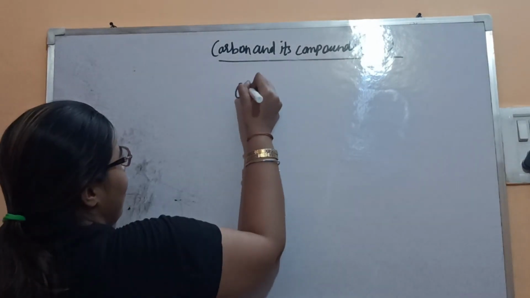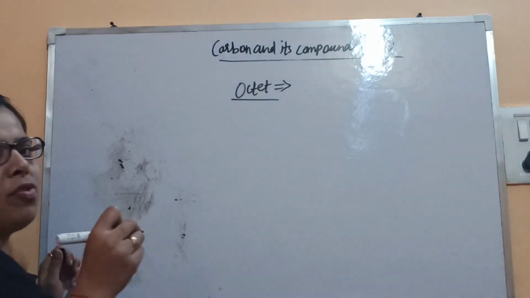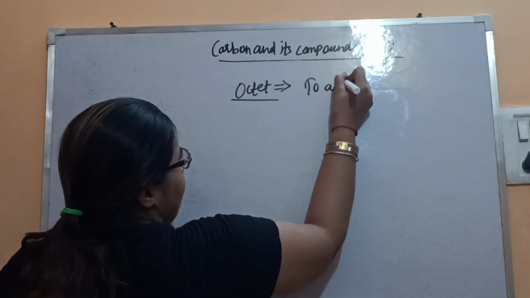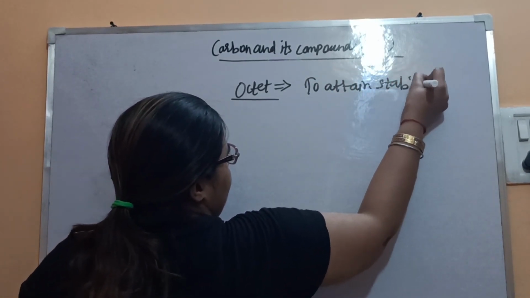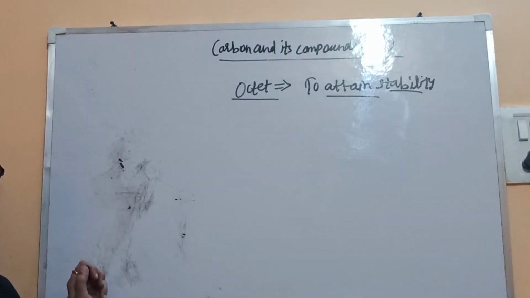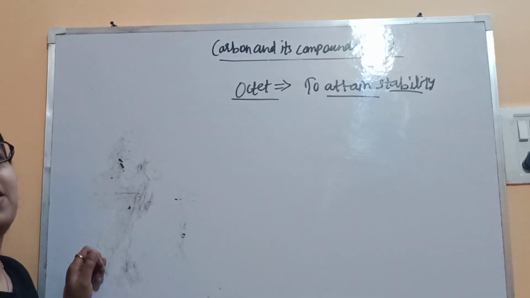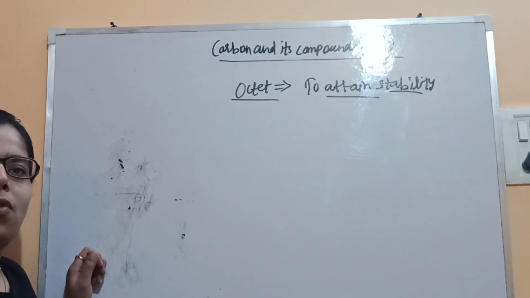For the completion of octet, or to attain stability, because every element in the universe, and every person also, wants stability. Everybody wants stability in this world. Same is the case with elements.